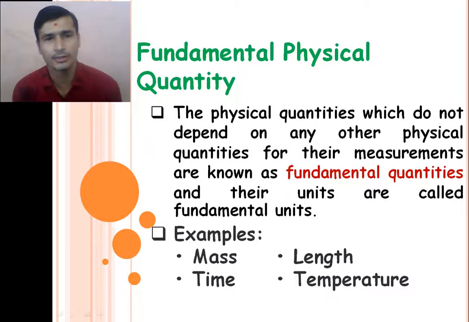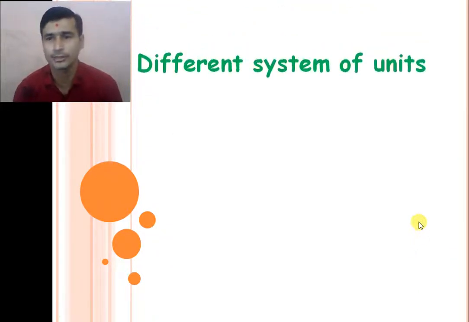So dear students, different countries established their own fundamental physical quantities and their own system of units. So you see different systems of units applied by different countries.